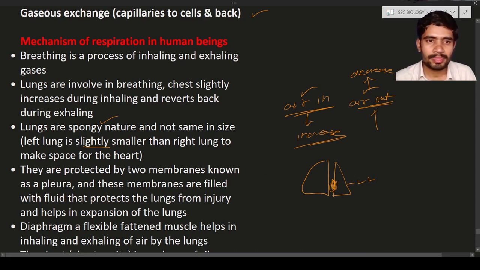The lungs are protected by two membranes known as pleura. The layer of the lungs is protected by this layer, which is known as pleura, and fluid is present in it. This membrane is filled with fluid, and this fluid protects the lungs from injury. The liquid present between the two membranes helps in protecting from injuries or shocks.